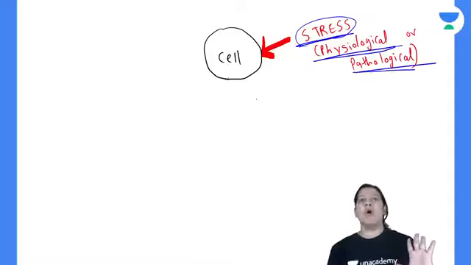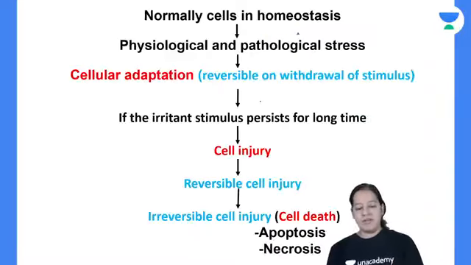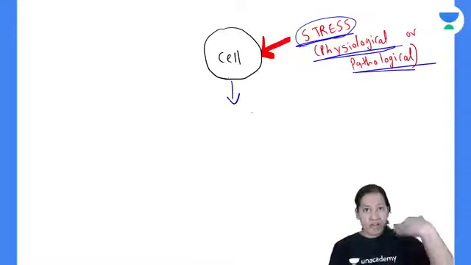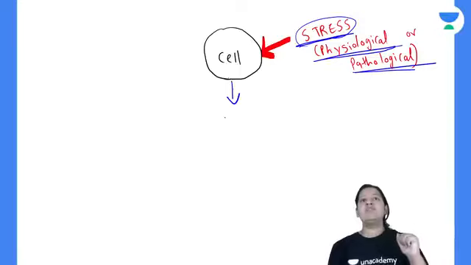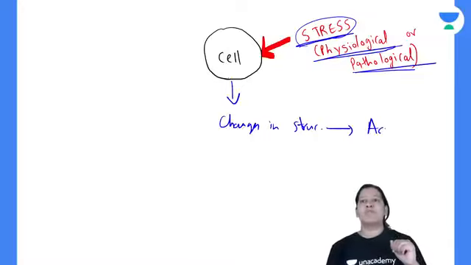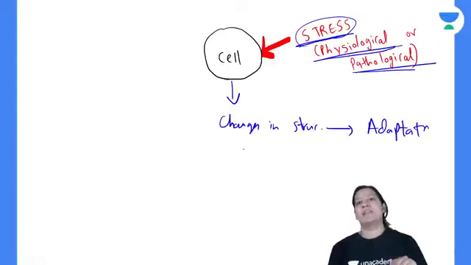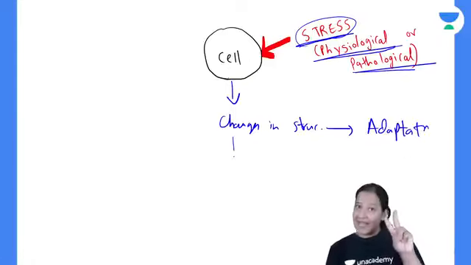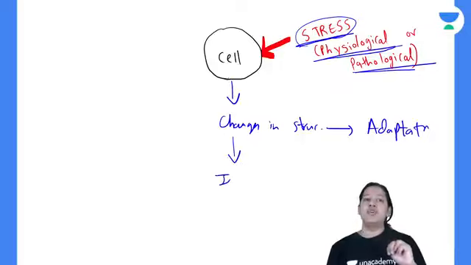So when there is any stress on the cell, three things will happen. The first thing, to overcome that stress, the cell will make some changes in its structure. The structure of the cell will be changed to overcome that stress. This is known as adaptation. In order to survive, the cell is doing that. So if the stress continues, the second thing the cell will undergo is injury, cell injury. Cell injury will take place.